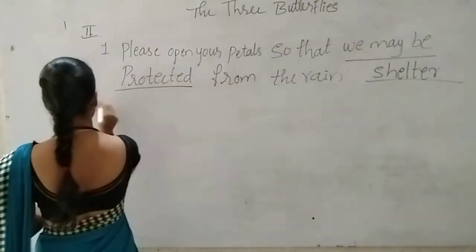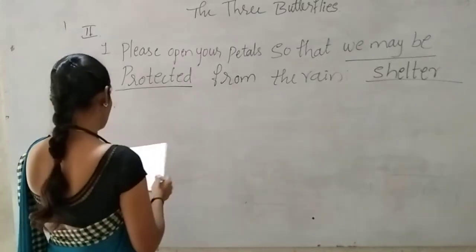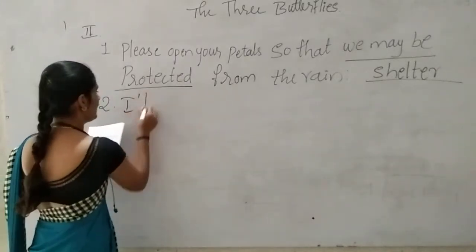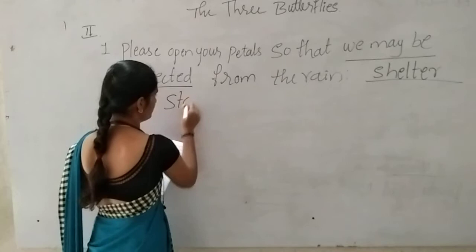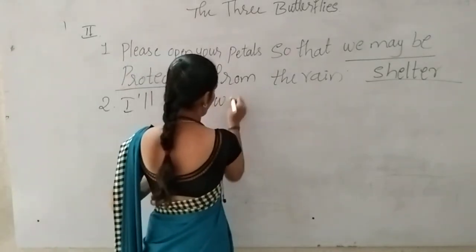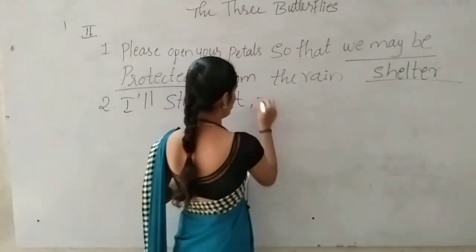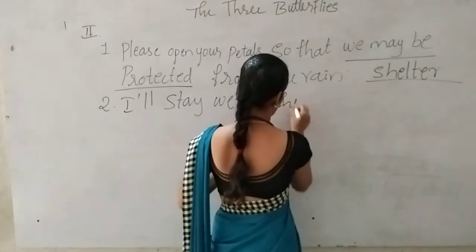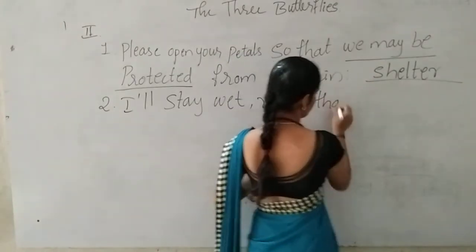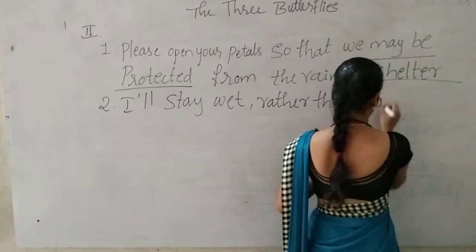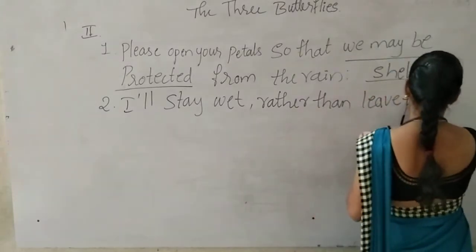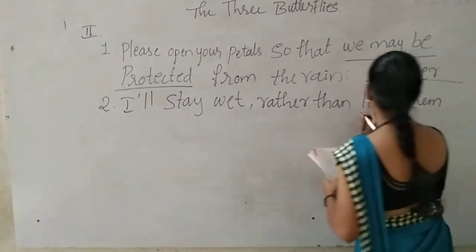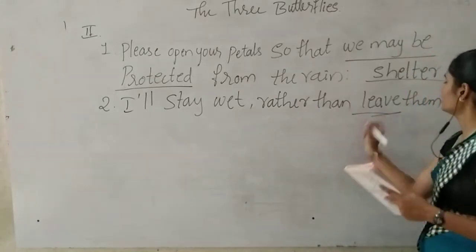Okay. The second sentence they have given: I will stay wet rather than leave them. Which word is underlined? Leave is underlined.